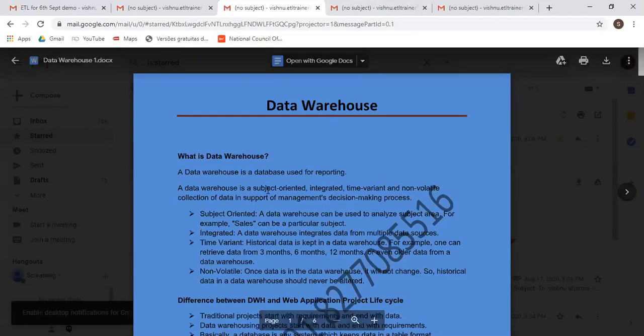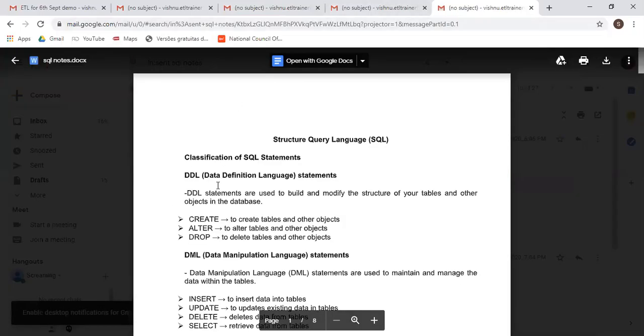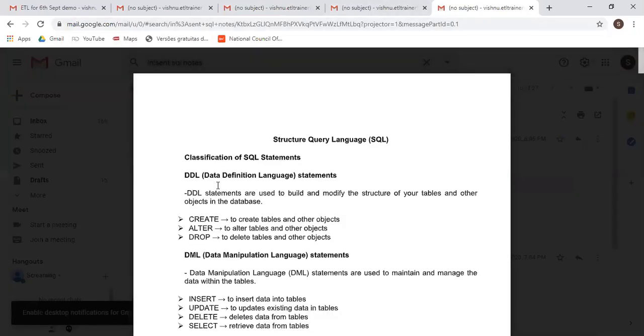Okay. Now, next I will teach you something about SQL. Just imagine that today I will tell you about the DDL command. So what is the DDL command? DDL stands for Data Definition Language. The data definition statements are used to build and modify the structure of your tables and other objects in the database. That is called DDL. In DDL, we will see create, alter, and drop.